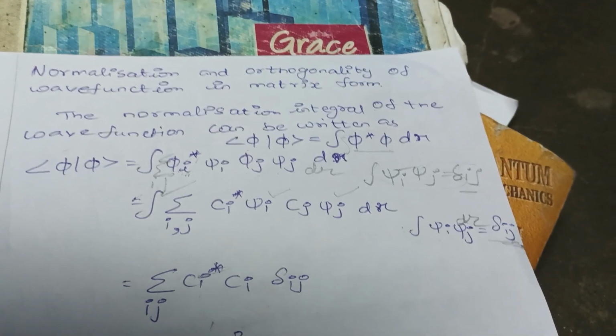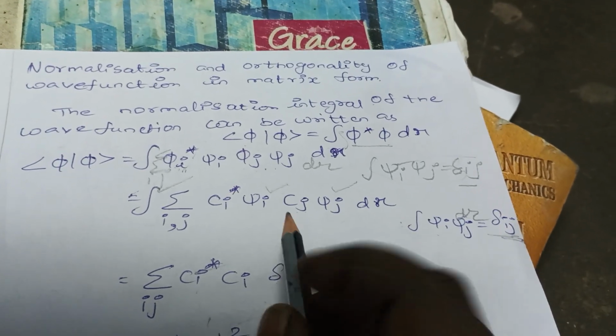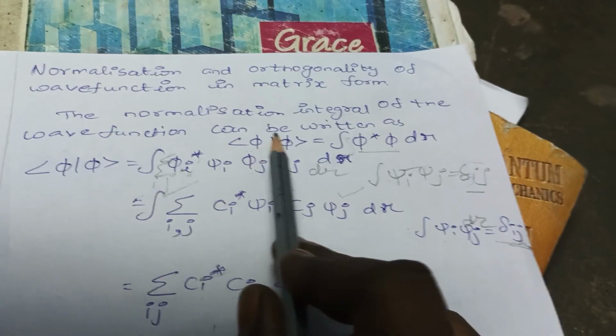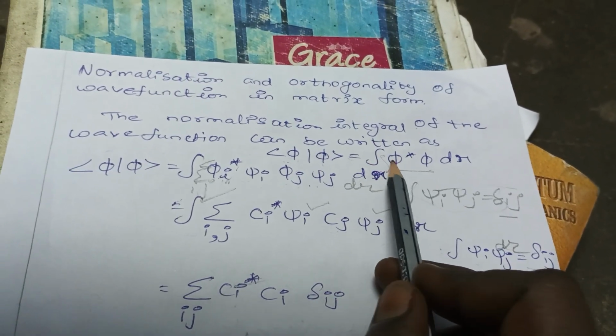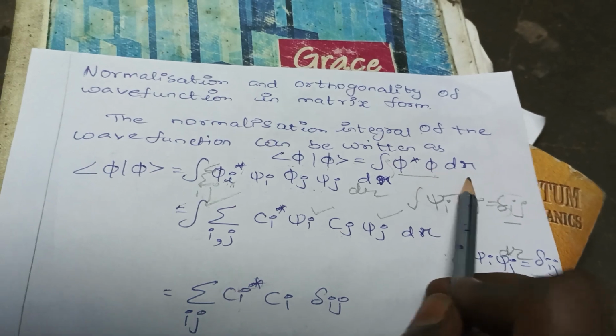Normalization of a wave function can be written in this form: the integral of psi star psi d tau.